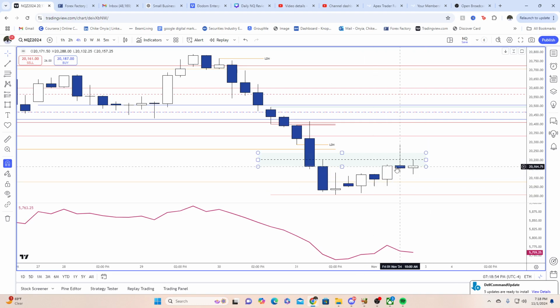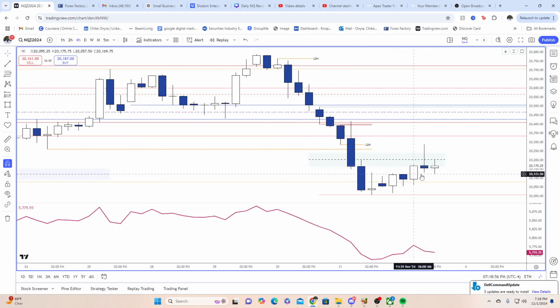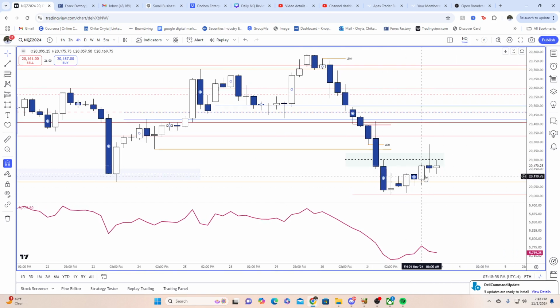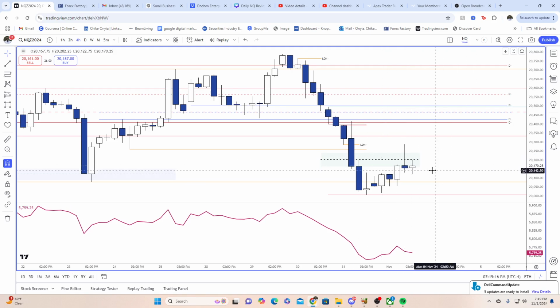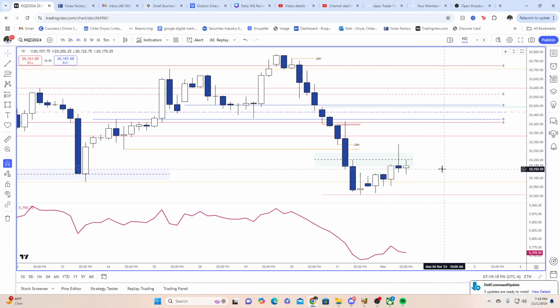That's why I was bullish, even though we are higher time frame daily bearish. We came into this 4 hour value gap that had the TGIF level nested in it. We wicked into it pretty high, and then we closed in the bottom half of this TGIF level, around the low of it, and did not even close into this 4 hour value gap right here. So that could tell me that next week we could be seeing lower prices.